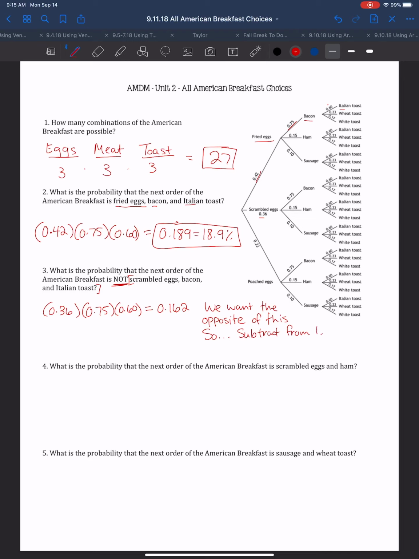The reason we're subtracting from 1 is because 1 represents 100%. So if we do 1 minus 0.162, we should get the probability of not getting this breakfast order. So 1 minus 0.162 gives us 0.838, or 83.8%.